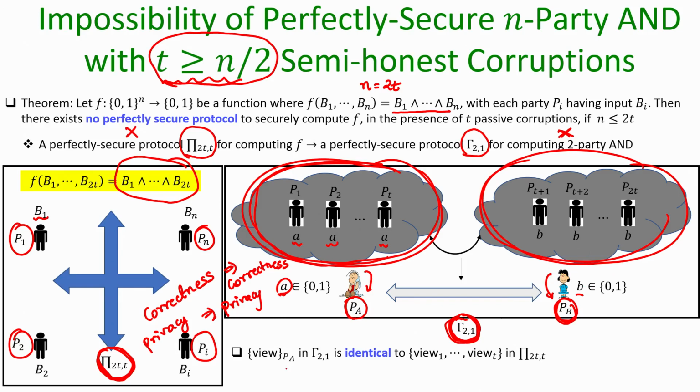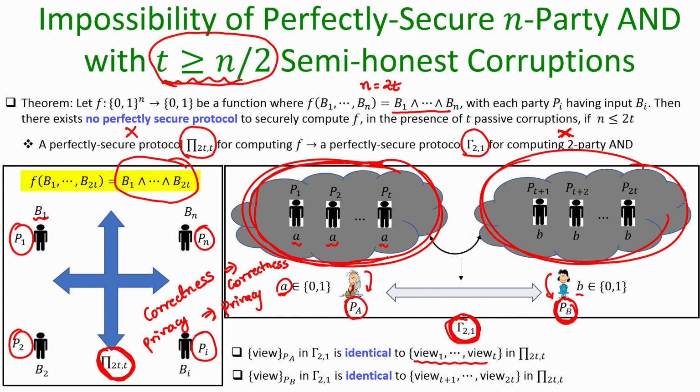Okay. What will be the view of PA in the two party protocol? Well, it will be identical to the view of the first t parties that they would have generated in the protocol pi if all of them would have participated with input bit A, right. And what will be the view of the second party PB in the two party protocol? Well, it will be identical to the view of the last t parties if they would have participated in the protocol pi with input being B, right.